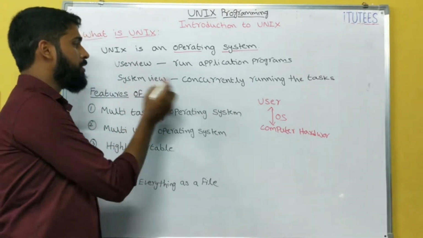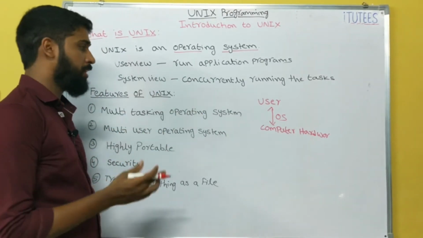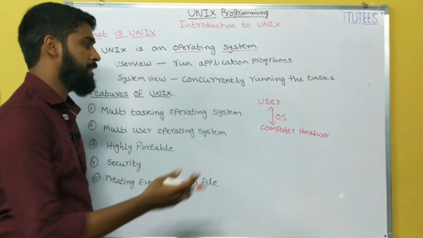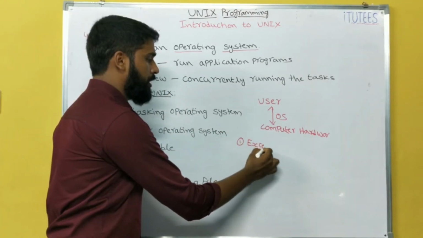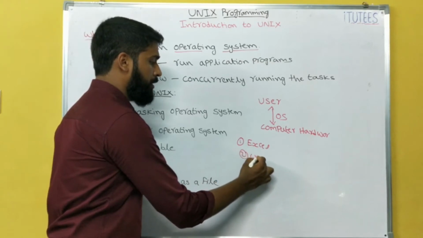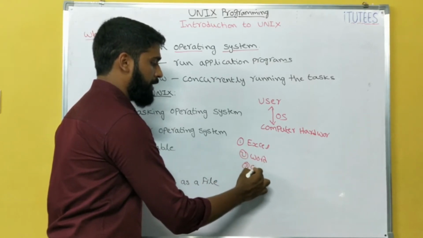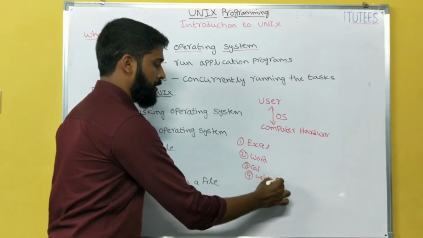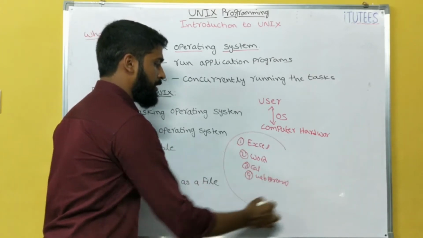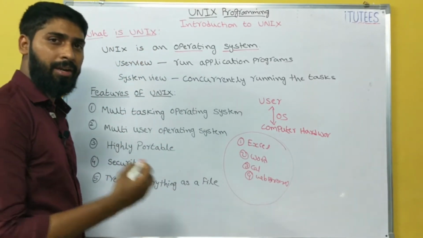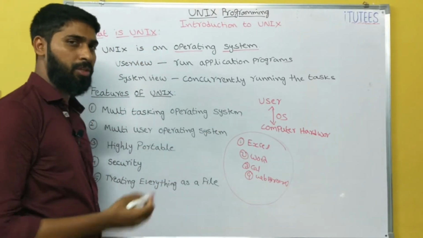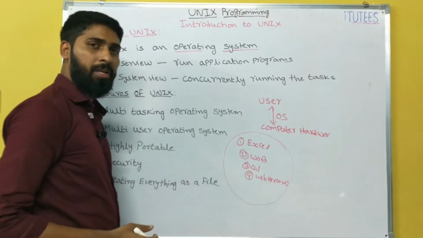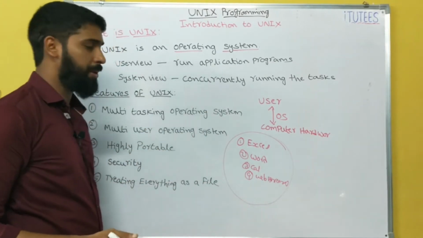So what is the user view of the operating system? The user thinks that he can run application programs. So that means Excel, Word, calculator, web browsers. All these applications we are running on this operating system. The user view is like that. He is using this operating system to use these application software.